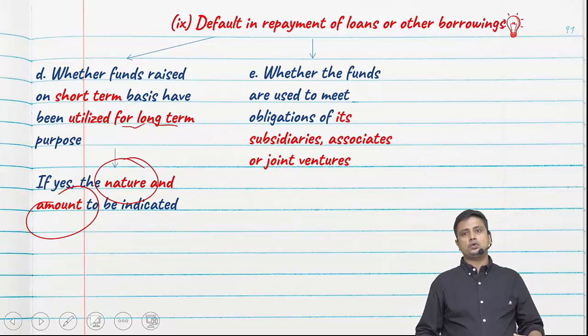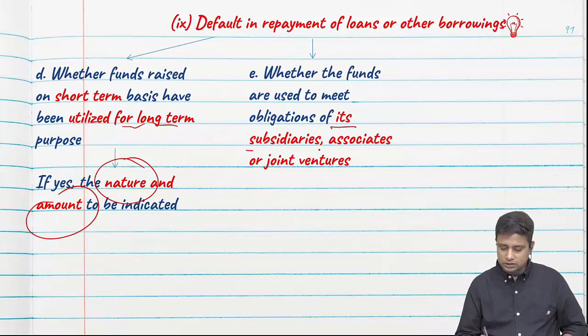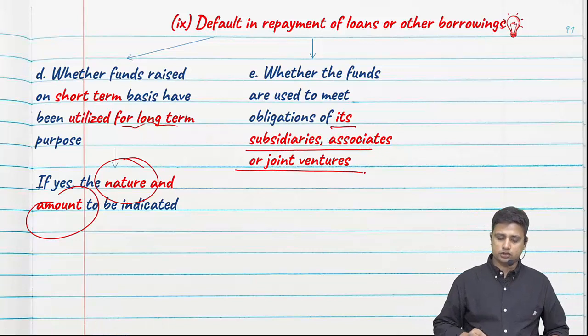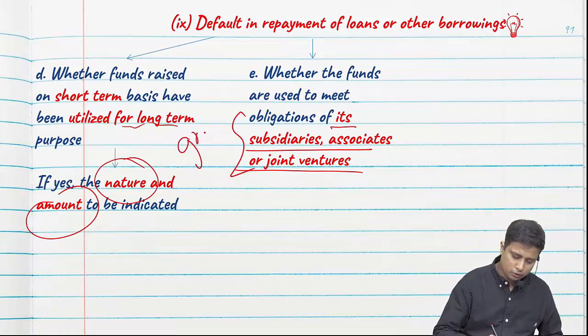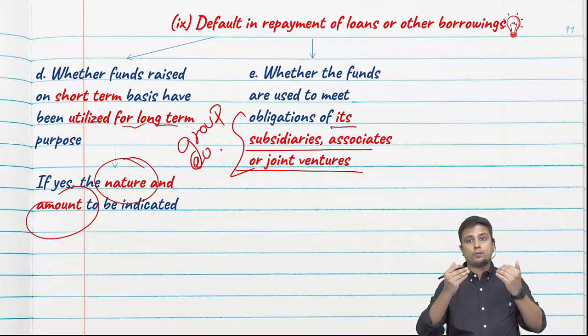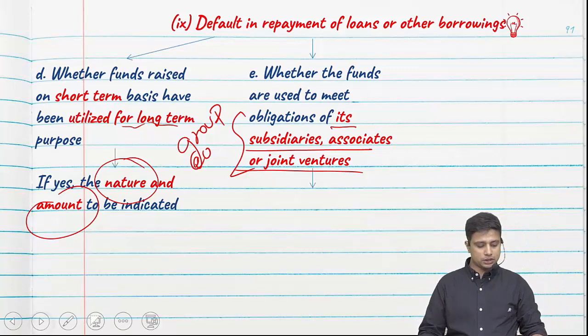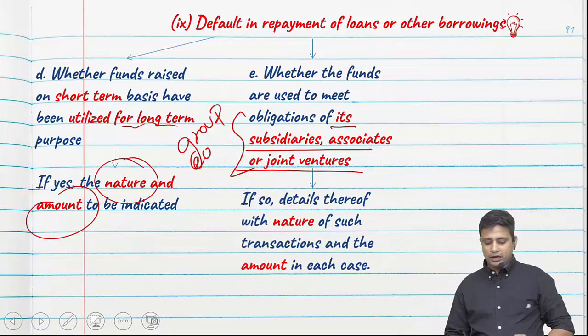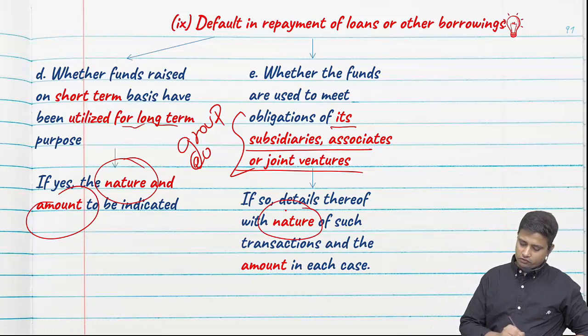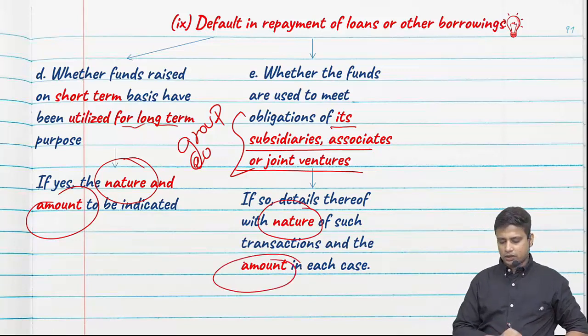Whether the funds are used to meet the obligation of its subsidiaries, joint ventures and associates. That is, we are talking about group companies. So have we obtained loans so we can fulfill the obligation of our group companies? If yes, details thereof with the nature of such transaction and amount in each case.